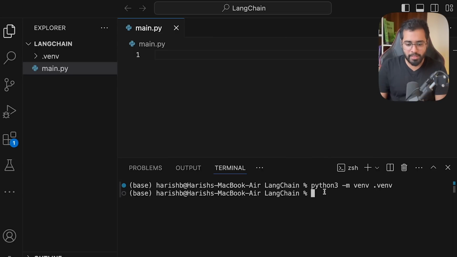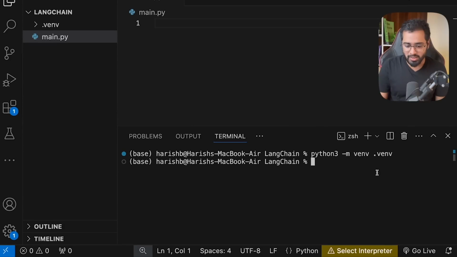The next step is to make the terminal point to that virtual environment. Right now, you can see that it is pointed to base, which is the location outside the virtual environment. But we need to point it to the virtual environment because we'll be installing a lot of packages for this course, right? So to change this, VS Code might automatically show a pop-up to accept it right here.